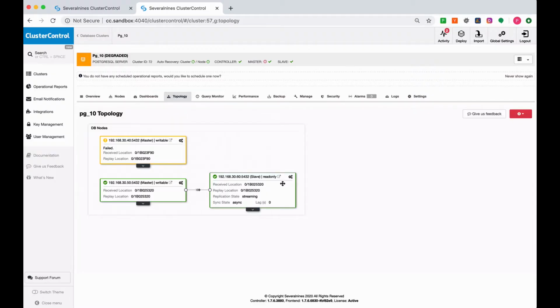Hi again. So in this video session, we will show you how ClusterControl will react if the master that had failed had just come back online, which can cause a split brain scenario. As discussed in our previous video session, we showed you how ClusterControl reacts when an incident occurs and a failover is bound to happen. Now we left earlier with the master went down. As you can see, this was the previous master, the .40. And then the .50 took over, where the .60 node was enslaved to point to the .50 node. Now let's try the master to get back online and check how ClusterControl reacts.